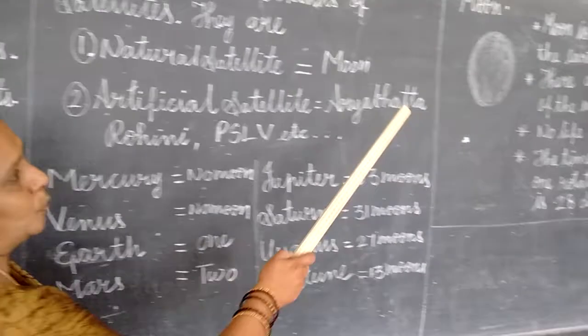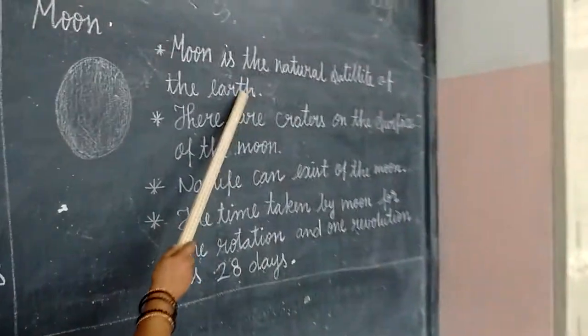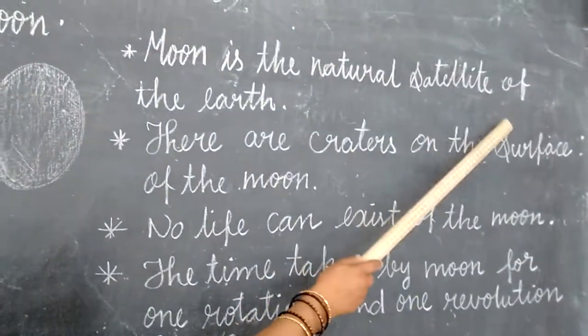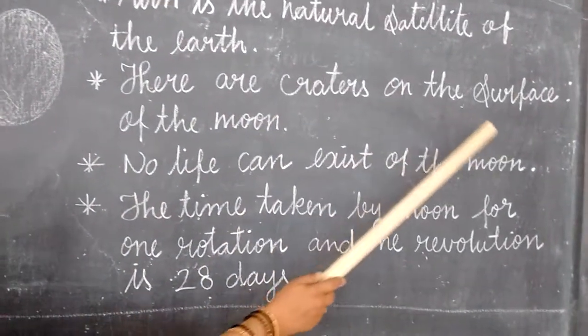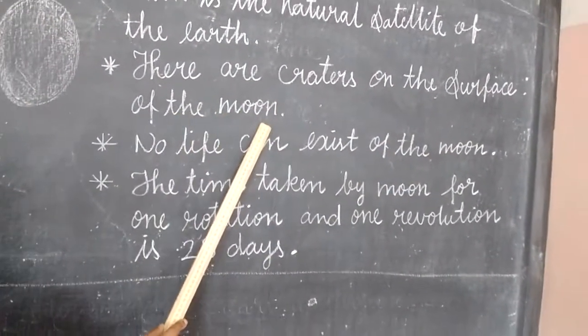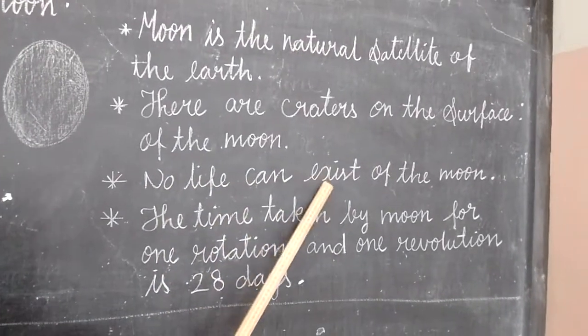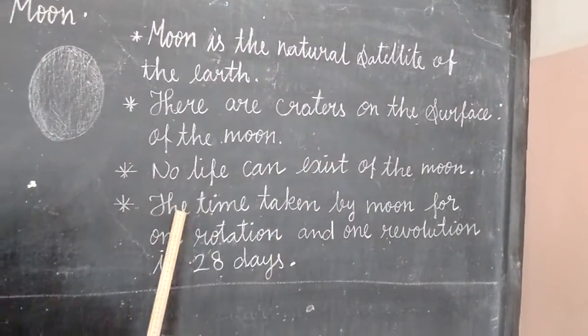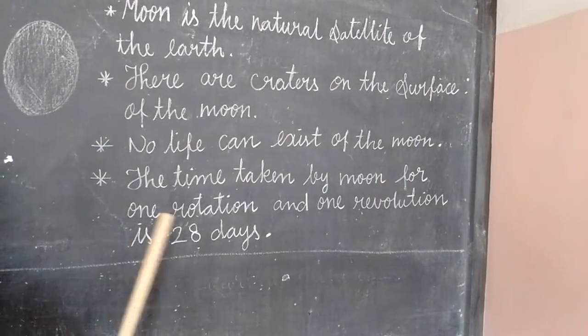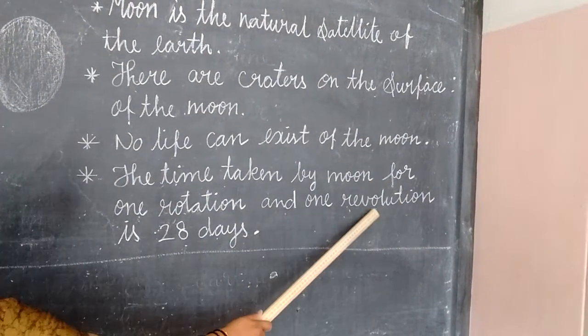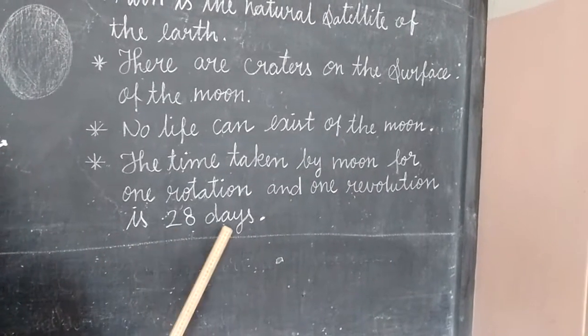Shall we move on to the moon? The moon is the natural satellite of the earth. There are craters on the surface of the moon. No life can exist on the moon. The time taken by the moon for one rotation and one revolution is 28 days.